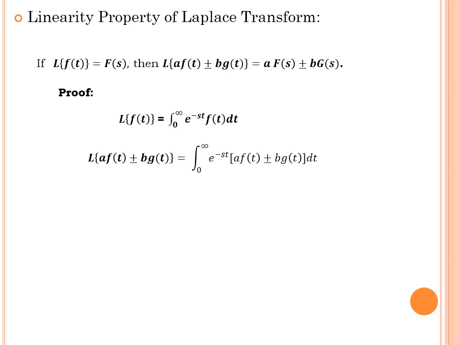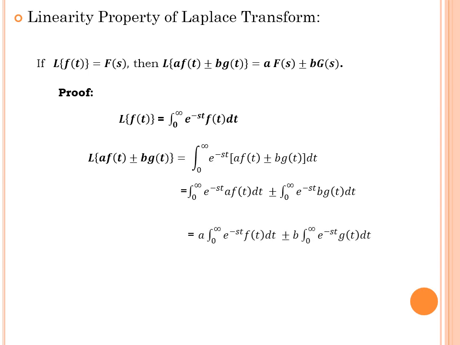Using the property of integration and definition of Laplace transform, L of a into f of t plus or minus b into g of t can be written as integral 0 to infinity e power minus st, and the function is a into f of t plus or minus b into g of t. Next, using the property of integration, it can be split into two integrals: 0 to infinity e power minus st a f of t dt plus or minus integral 0 to infinity e power minus st b into g of t dt.